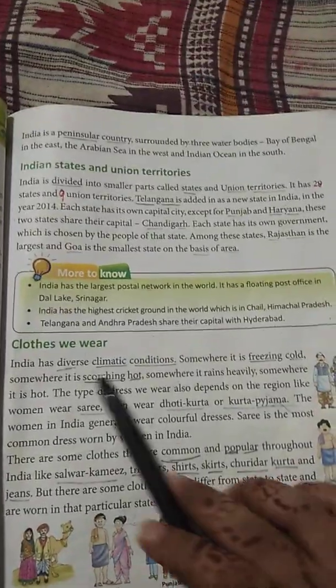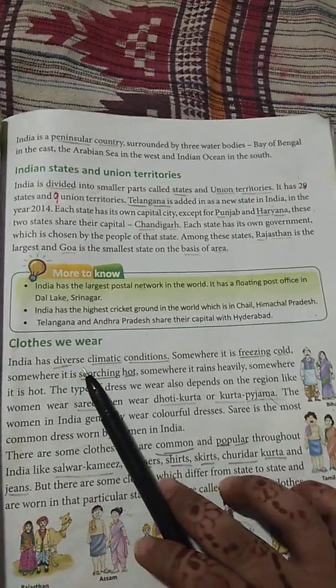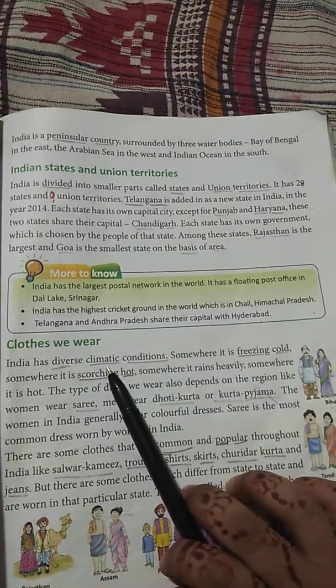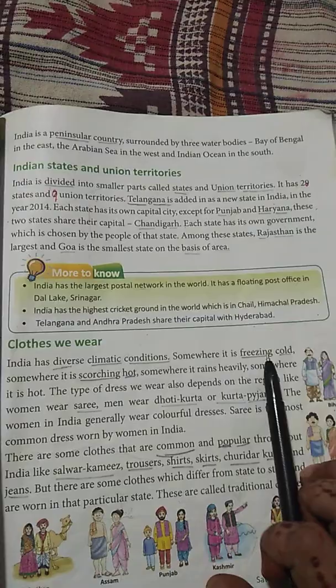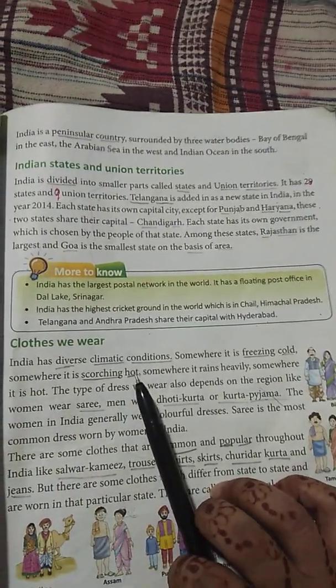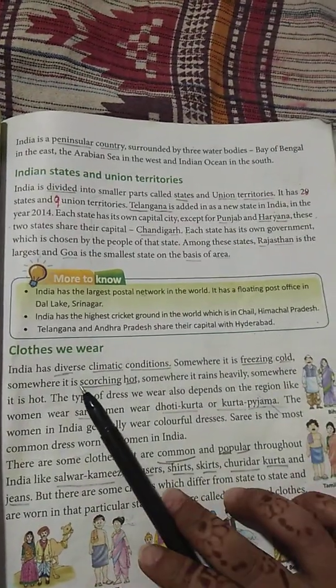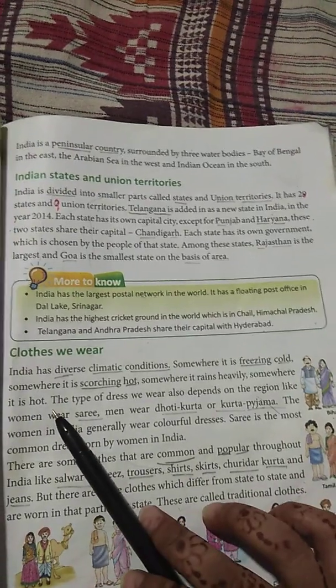Now we will talk about clothes we wear. Which type of clothes the people of India wear. India has diverse climatic conditions. Somewhere it is freezing cold. Somewhere it is scorching hot. Means somewhere is very cold season and somewhere is very hot. Somewhere it rains heavily, somewhere it is hot.